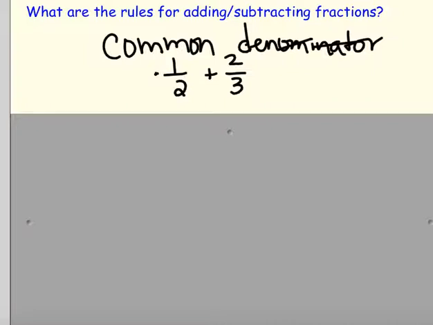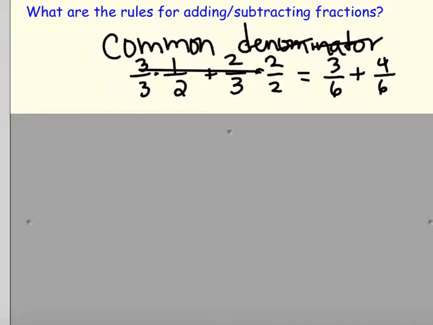I could multiply this one by 1, but I'm going to make it so that it actually helps me. So I do 3/3, and this one I'll multiply by 2/2. By doing that, I will get a common denominator of 6. I'll rewrite it over here: 3/6 for my 1/2 plus 4/6 for my 2/3, to get a total of 7/6. That is only possible by using common denominators.